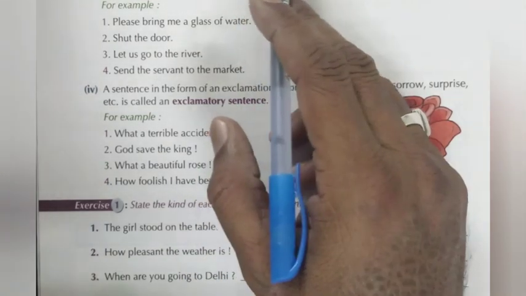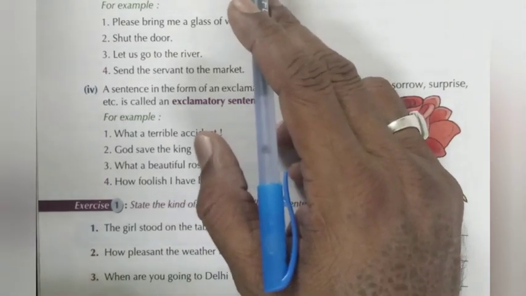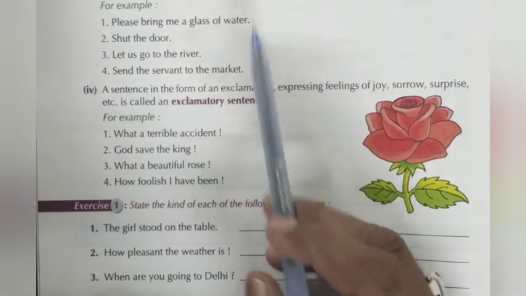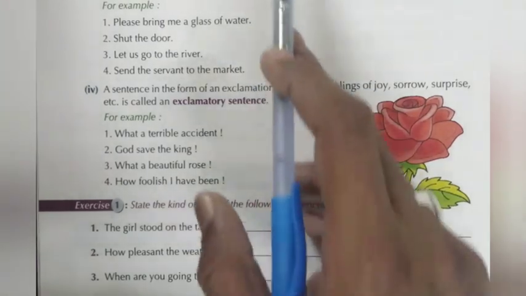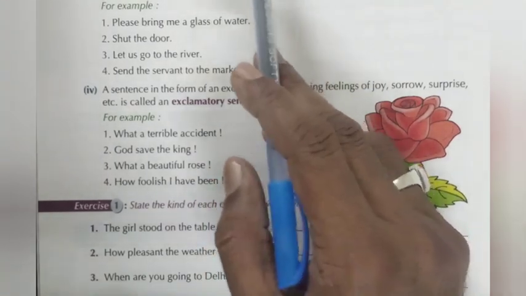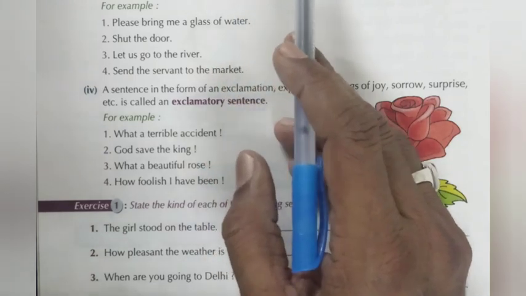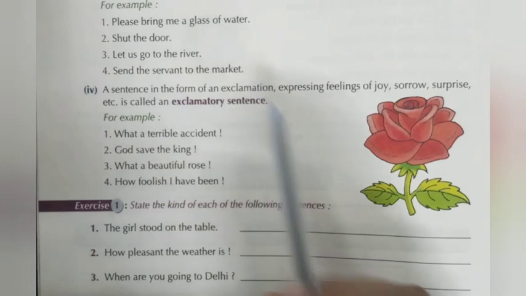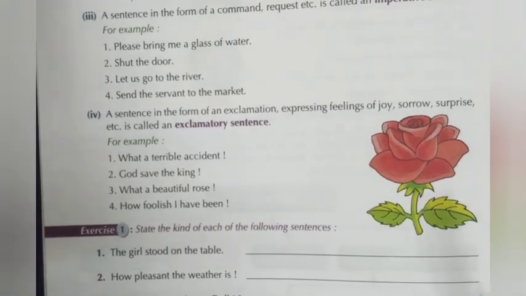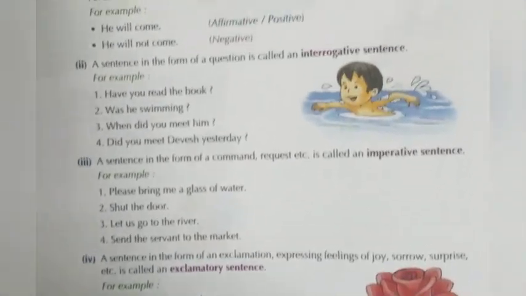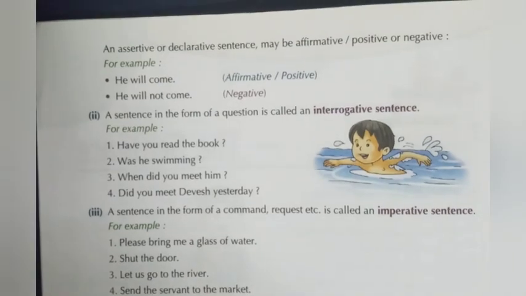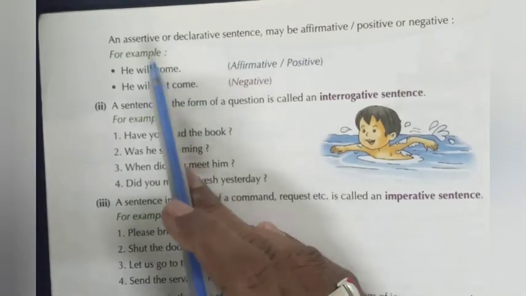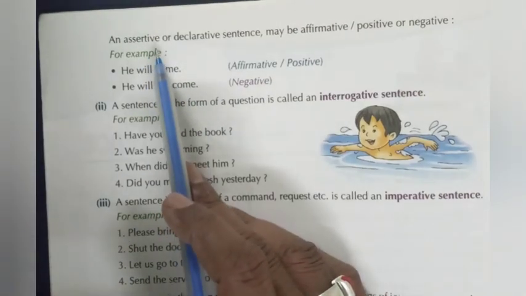Okay, my dear, there are four kinds of sentence.